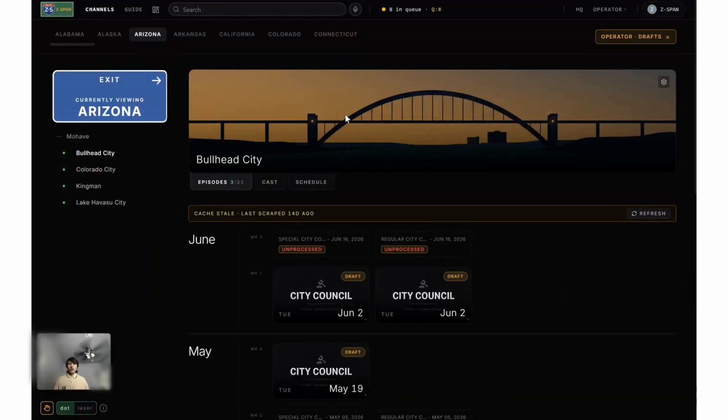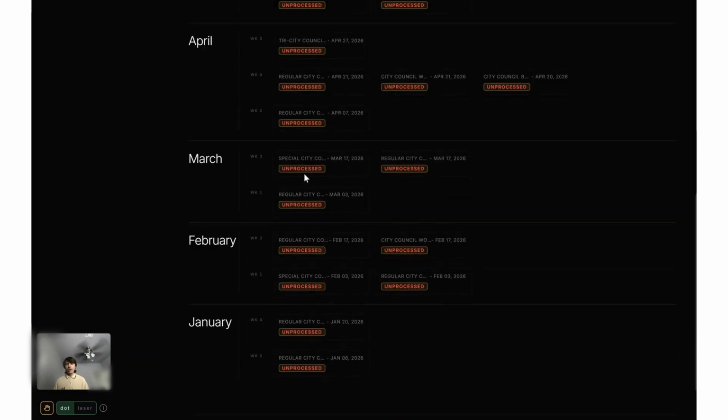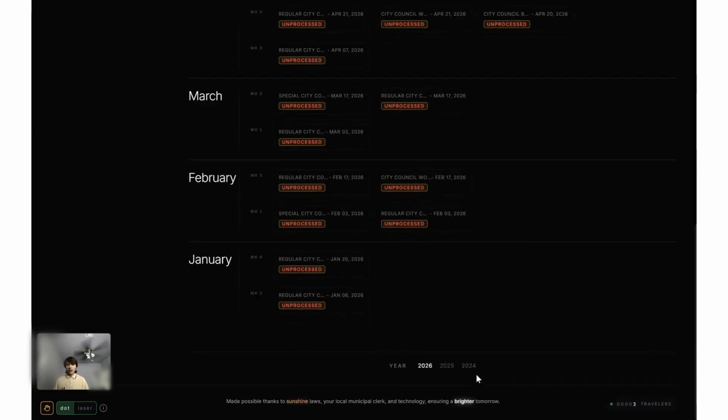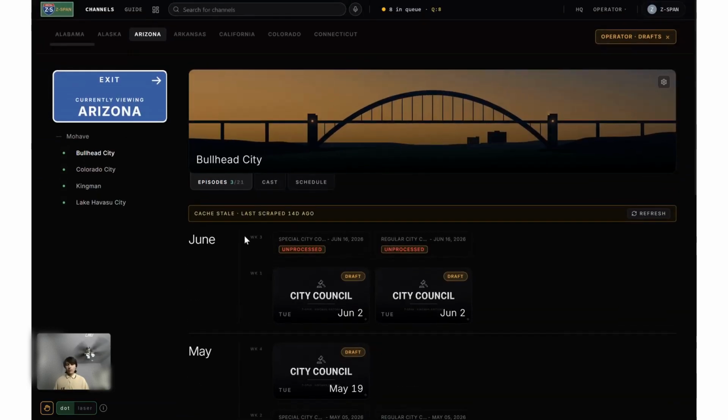Within the actual page, again to stay with the whole Netflix episode format, you see here it says the episodes. These are the actual meetings for the relevant city. So here you see the different meetings. Again, there are some I'm not going to show, and they go pretty far back. So it's basically just the meetings for the city.